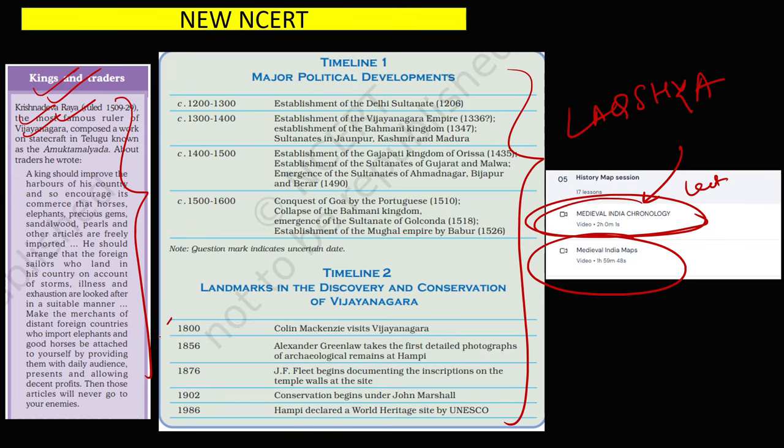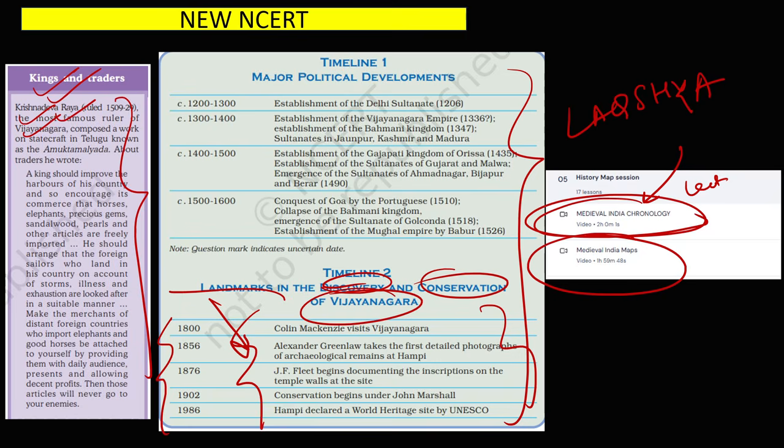Here also guys, these historical names are very important, which are basically responsible for the discovery and conservation of Vijayanagar, because in the CDS examination and in the CAPF examination, they have asked questions directly from this table. So in the coming UPSC prelims examination, you can expect a question coming from this table. In my test series, which is the Lakshya test series, I have covered questions on this.